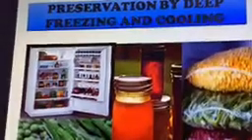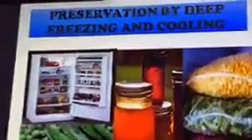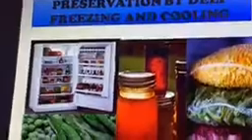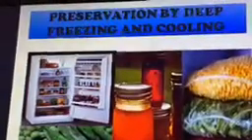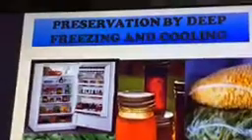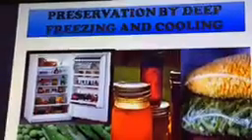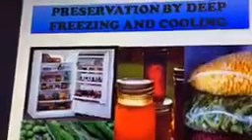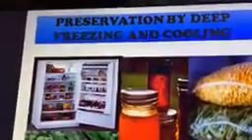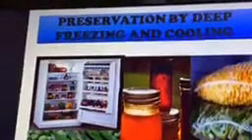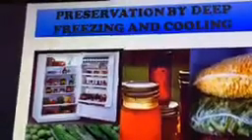Means below 0 degrees Celsius temperature is there for storing the food, then it is said to be deep freezing, right? Certain food like meat, fish, certain fruits and vegetables, you might have seen if you go to the market, certain peas, they are deep frozen so that they cannot get spoiled, right?